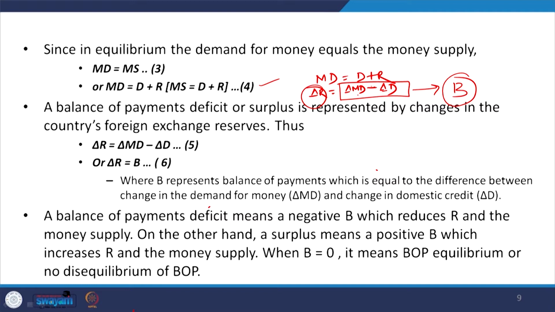So a balance of payment deficit means a negative B, which reduces the R and the money supply. Okay. On the other hand, a surplus refers to a positive B value, and increases the total volume of R and the money supply accordingly. So, when B is equal to 0, that means we have BOP equilibrium and no disequilibrium in the BOP.